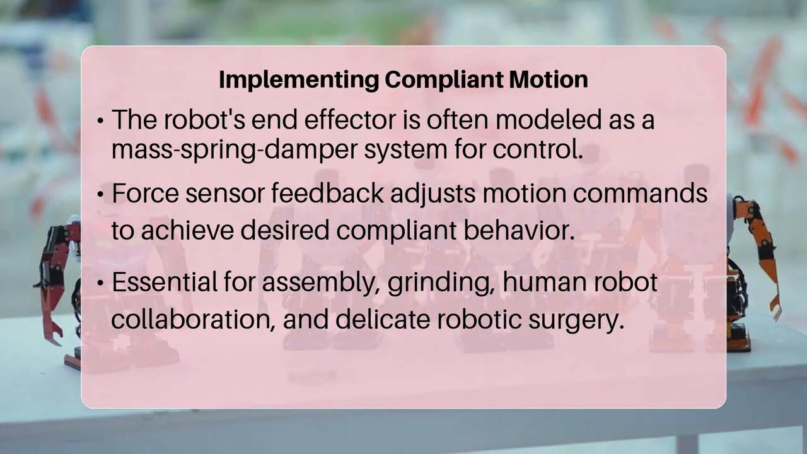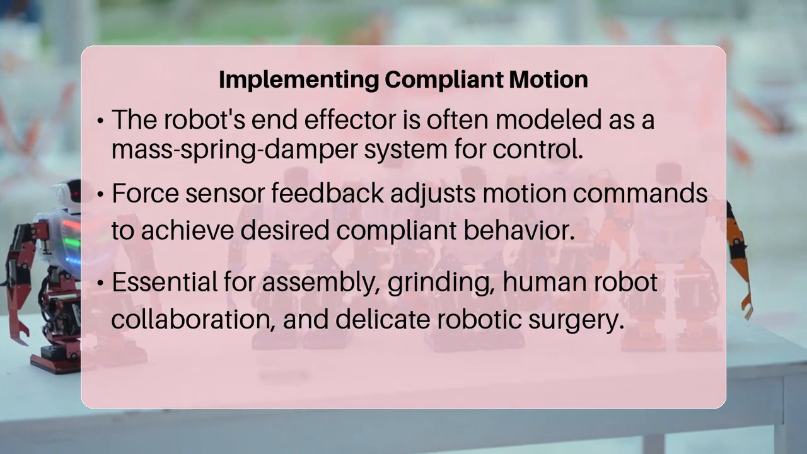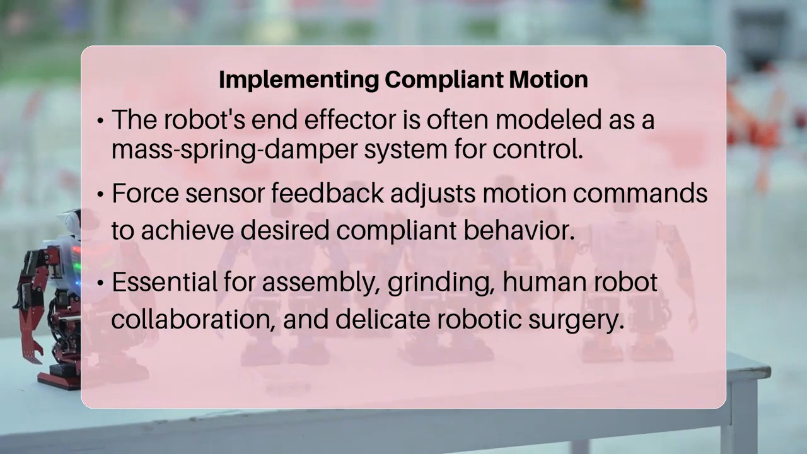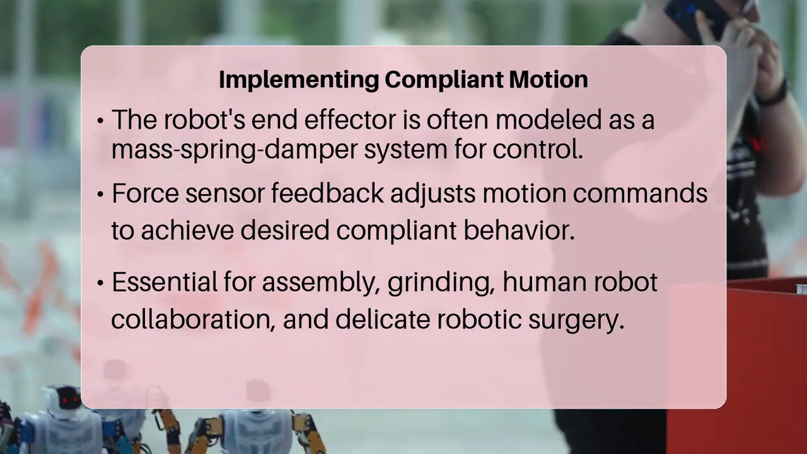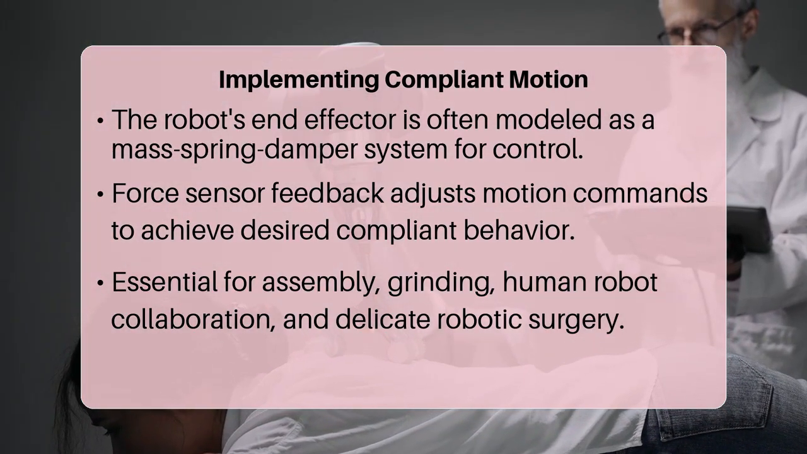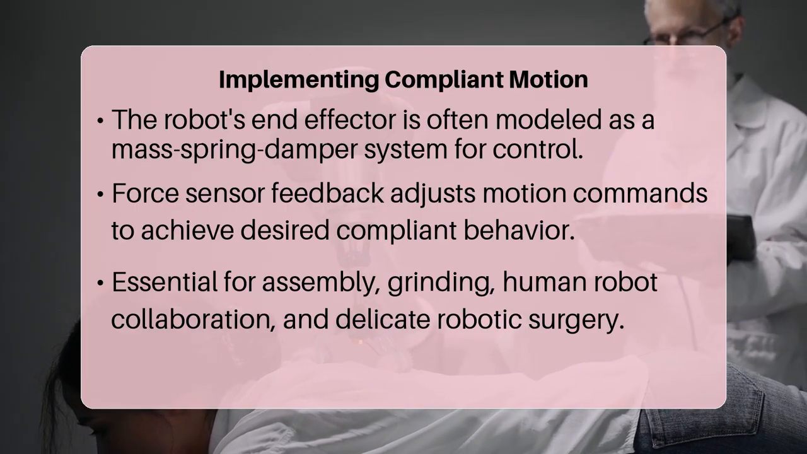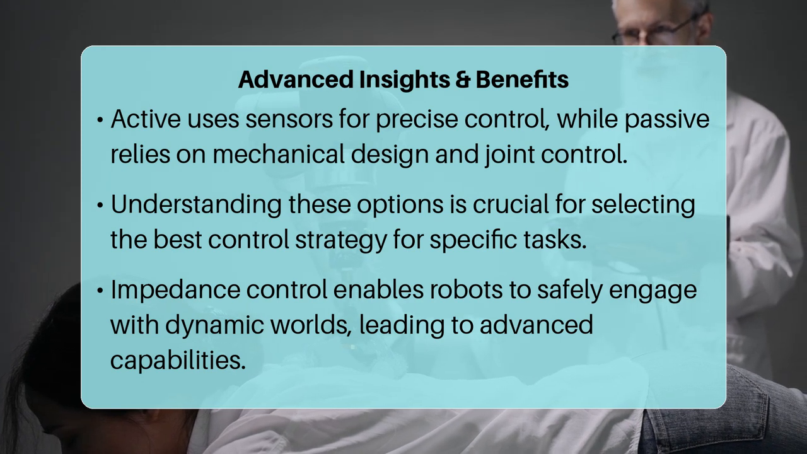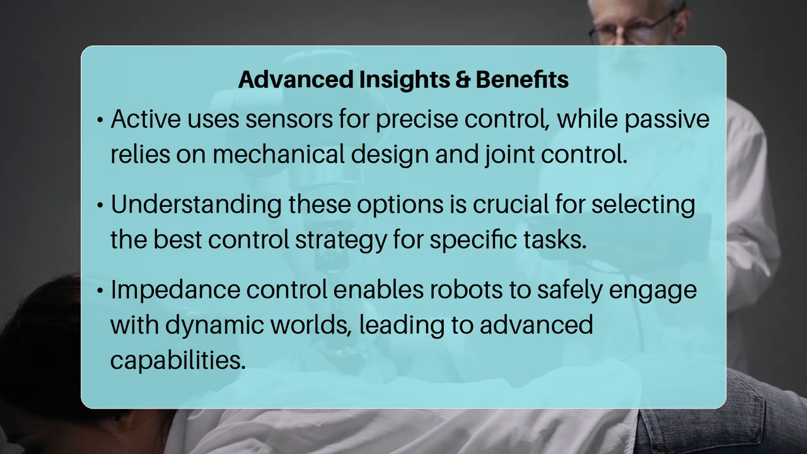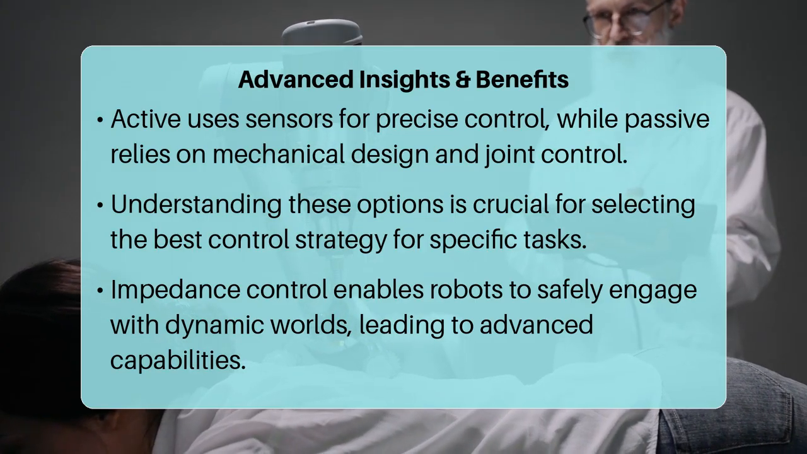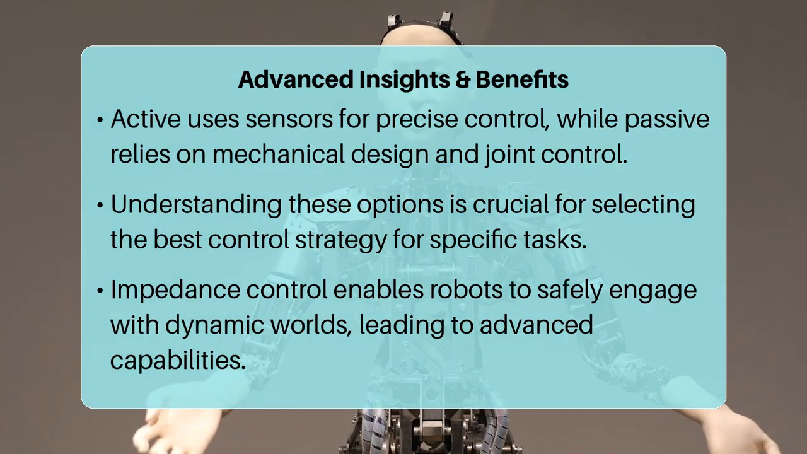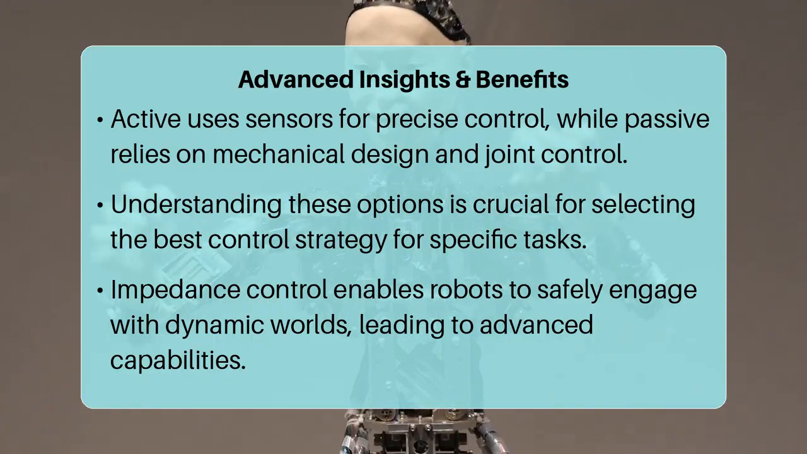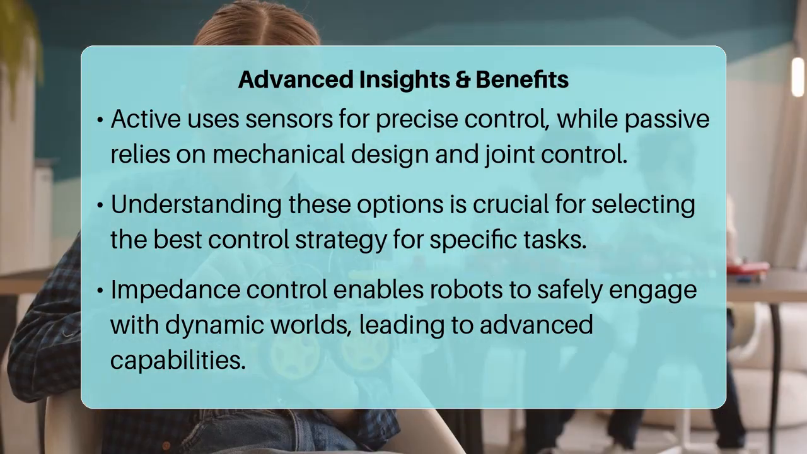One of the advanced insights in this field is the distinction between active and passive impedance control. Active impedance control uses force sensors and sophisticated algorithms to explicitly command the desired impedance, often leading to more precise and flexible behaviors. Passive impedance control, on the other hand, relies more on the inherent mechanical design and clever joint-level control to achieve compliant motion, offering simpler implementation but less adaptability. Understanding this spectrum is vital for selecting the appropriate control strategy for specific robotic applications.